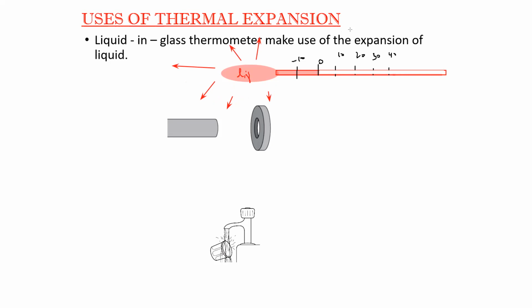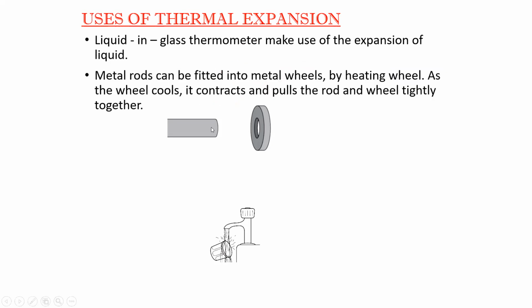What else? For example, if there is a metal rod and we want to put a washer on it, but the washer is small. What we can do is use thermal expansion. We can heat the washer, so we supply heat energy to the washer.